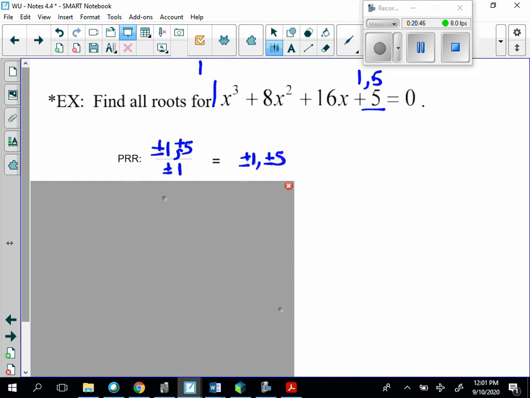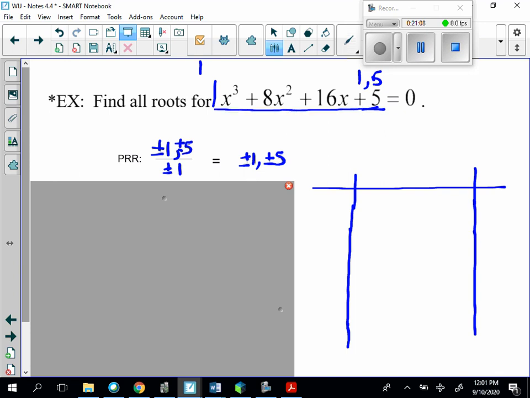So in this particular case, you need to perform synthetic division. Now, synthetic division can be done more shorthand to help you with this, because once you find it's a 0, then you are going to divide the 0 into this polynomial. So let's say that this is going to be 1, 8, 16, and 5.